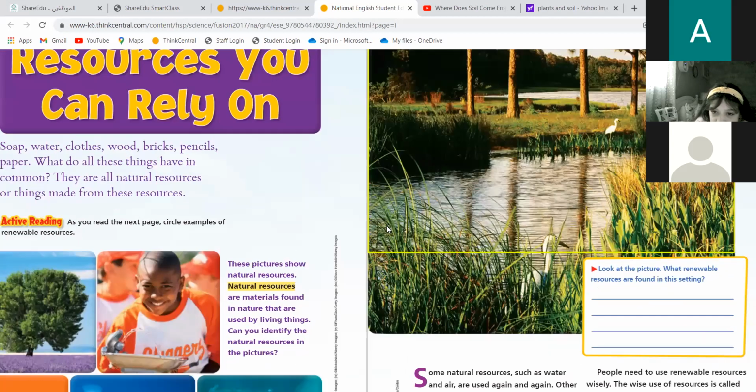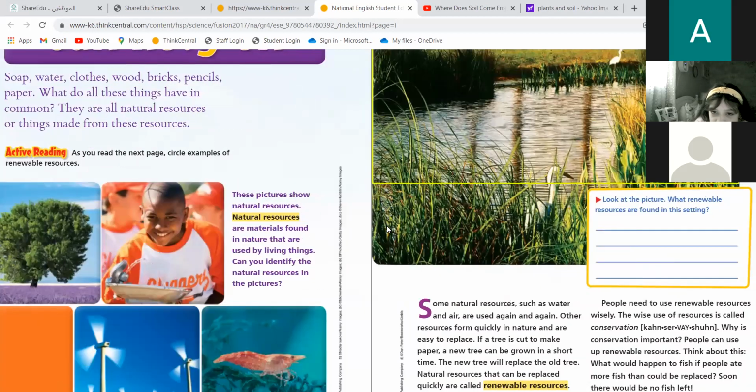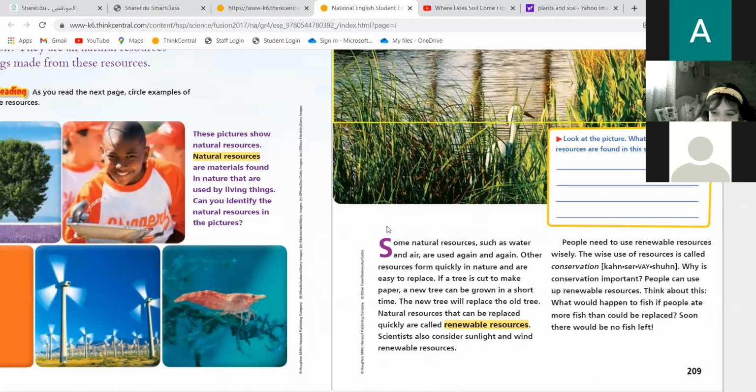Now, page 208, let's underline together. Natural resources are materials found in nature. Now tell me, what is a natural resource? Natural resources are materials found in nature that are used by living things. Excellent. So who uses them? Living things. People and animals and everybody. So all the living things.